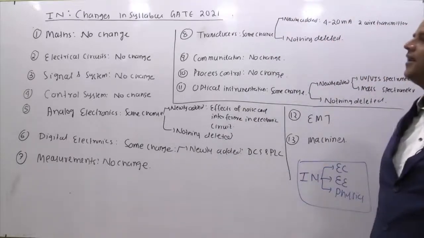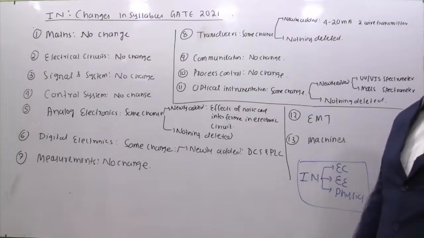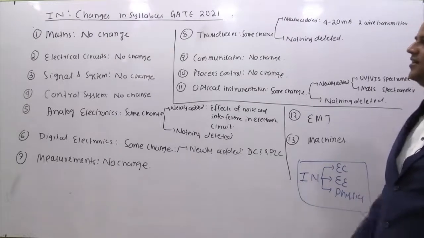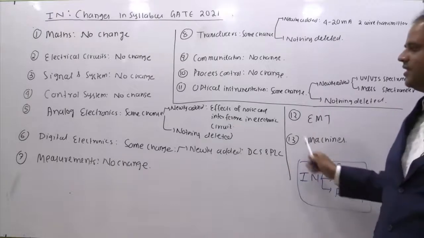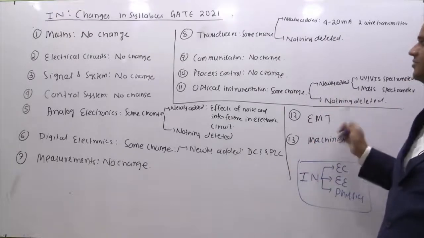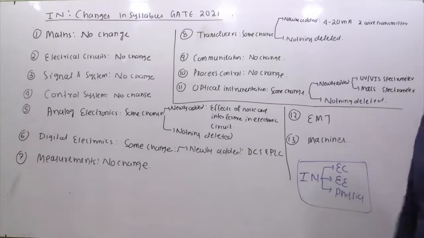If you see the electrical and electronics syllabus, in most of the topics they have deleted something. But in instrumentation, either there is no change or something added. So there is no deletion so far. That's what they have done. But apart from this, they have added two more new subjects, electromagnetics and electrical machines.